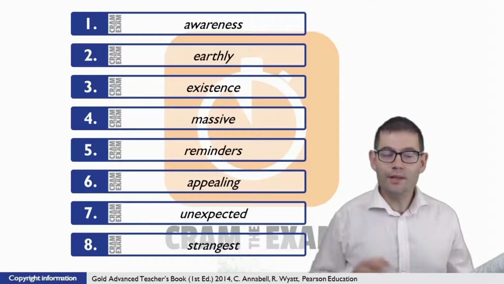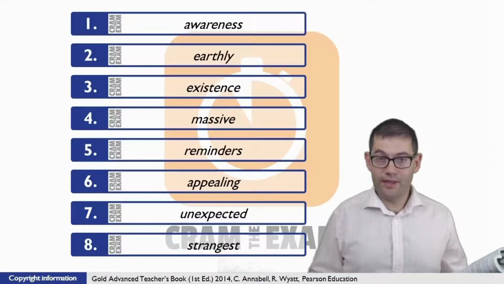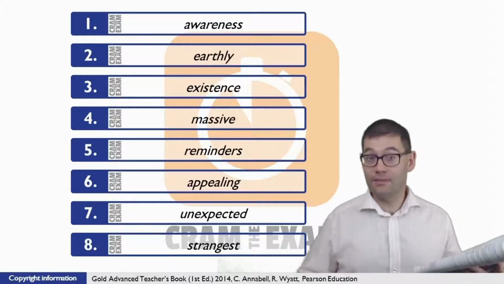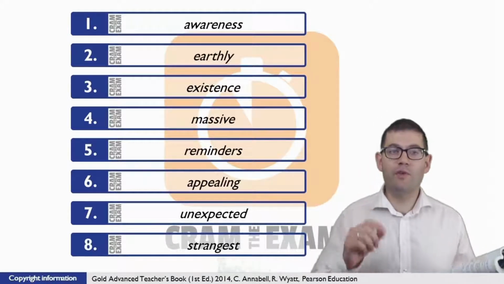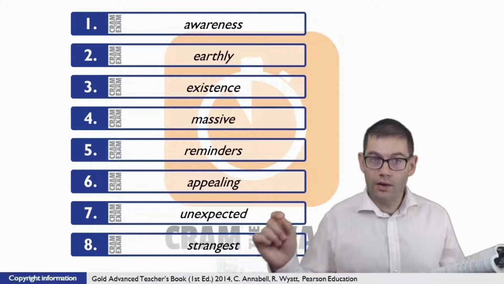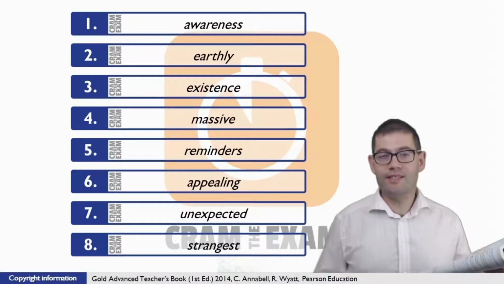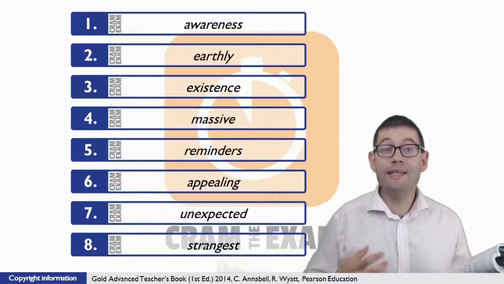For question number 1, normally you focus on something, but you can also focus something on something. In other words, we've got the language pattern focus plus noun plus on. And that's why we need a noun in this case. And if we have a look at the stem word, we can see the noun that we need is awareness.